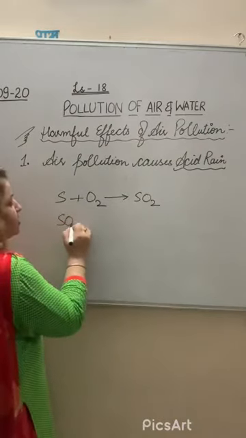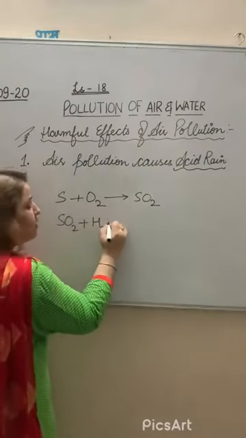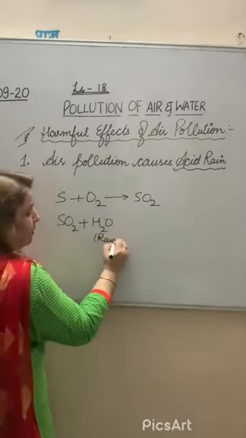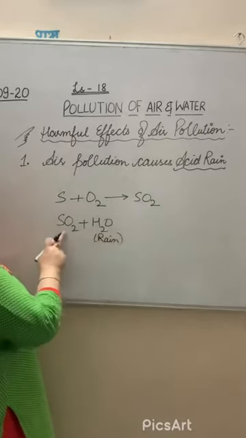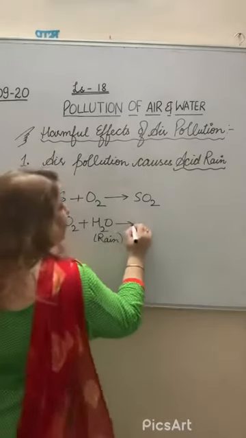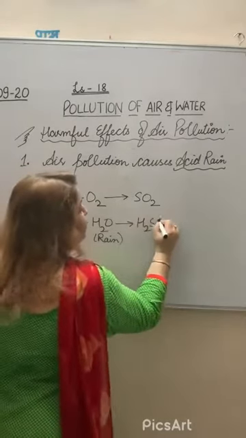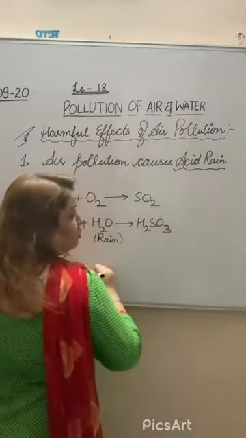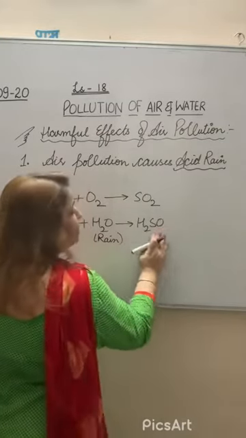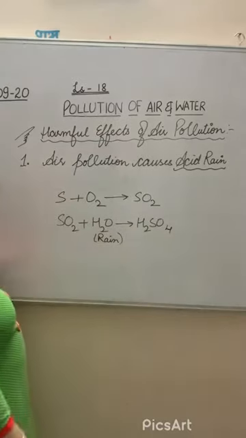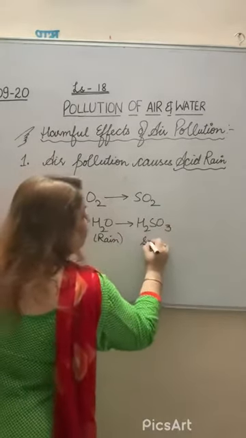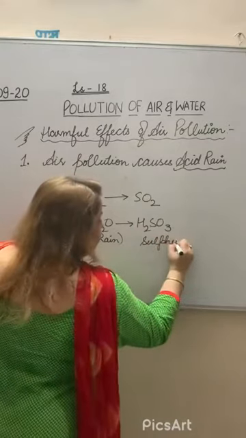And when this oxide of sulfur mixes with the water that occurs in the form of rain, it will form sulfuric acid or sulfurous acid. H2SO4 and H2SO3, that is sulfurous acid as well as sulfuric acid will be formed.